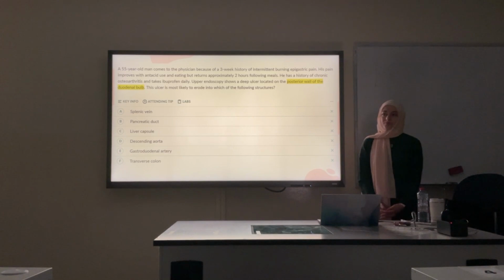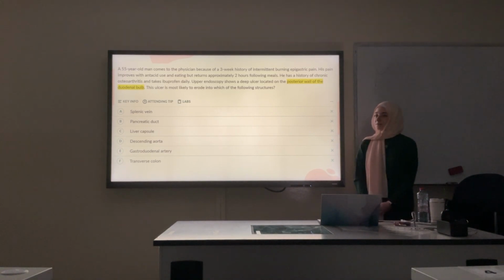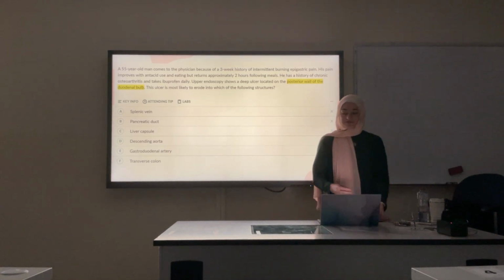So, which artery is most likely? Gastroduodenal? Yes, gastroduodenal artery. So, if the ulcer was on the anterior duodenum, what will happen? Pneumoperitoneum, perforation. Posterior is hemorrhage.